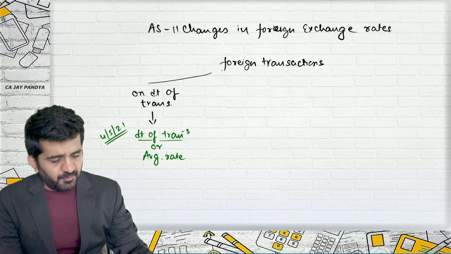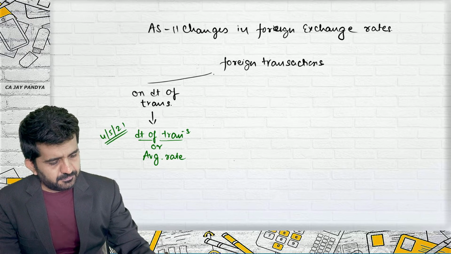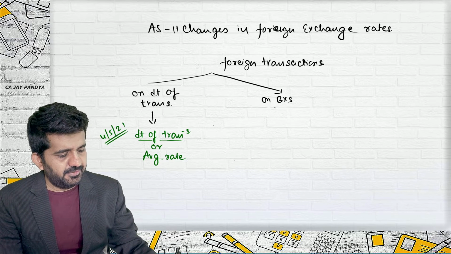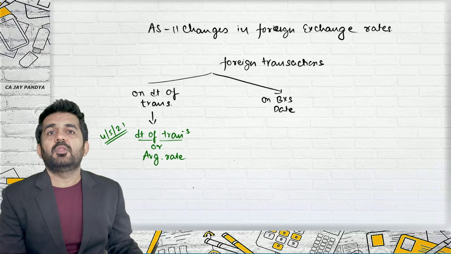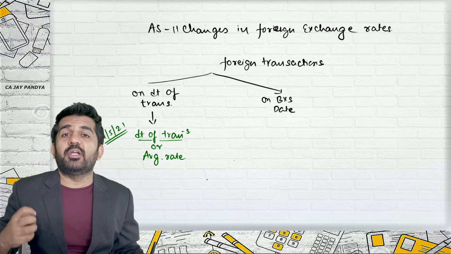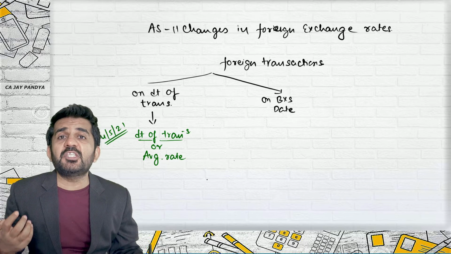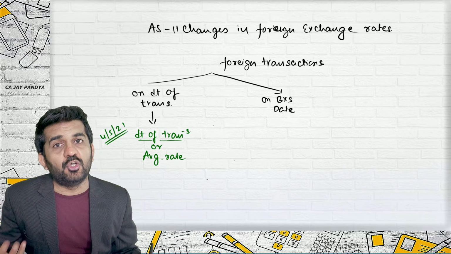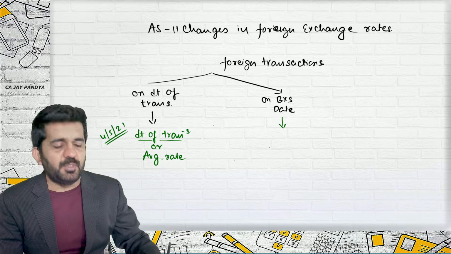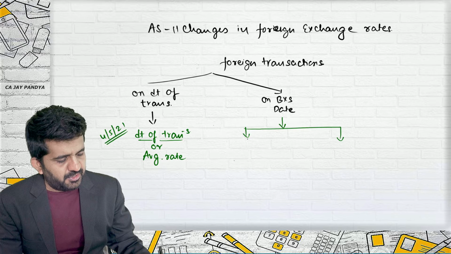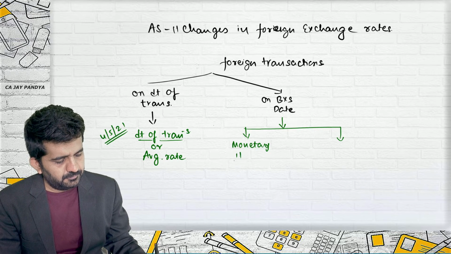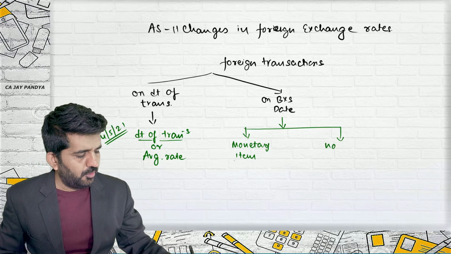Then the difficult point came, which is on balance sheet date. How to convert these US dollar transactions or debtors or creditors, which are practically denominated in dollars, into rupees? How to convert it? Which rate is to be used? Then we understood the difference: monetary item, non-monetary item.